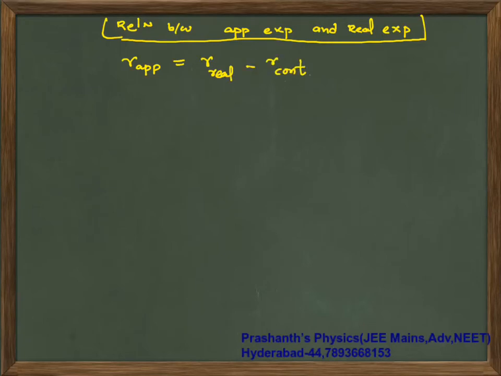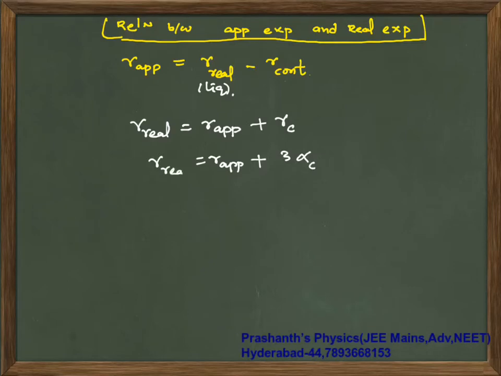This real expansion is nothing but the actual value for the liquid. So now from here gamma real can be written as gamma apparent plus gamma of container, that is gamma apparent plus 3 times alpha of container. So this is what you have.